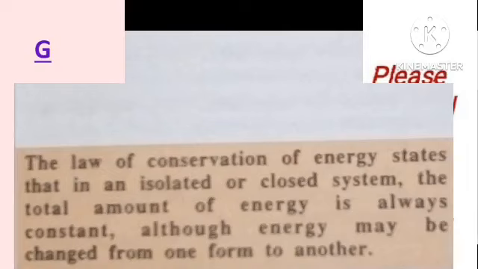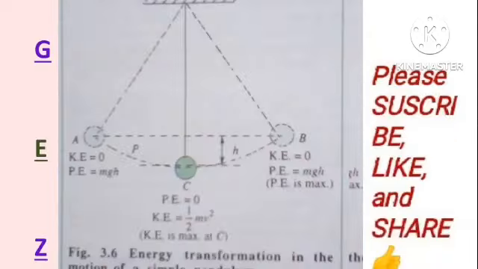Now let's talk about something else, the simple pendulum. The potential and kinetic energy of a simple pendulum is an example of conservation of energy. A simple pendulum consists of a bulb attached to a string, the other end of which is suspended from a firm support. When the pendulum swings from end to end, the energy of the system changes from potential to kinetic and vice versa. But at each stage of the swing, the total energy remains constant.